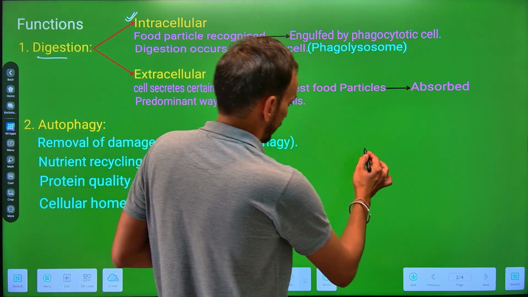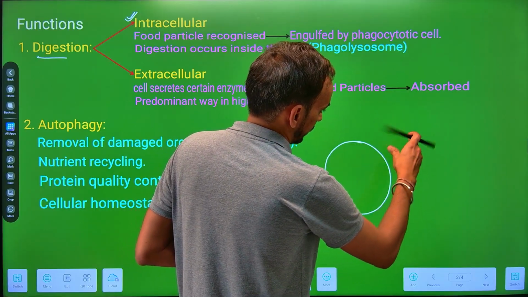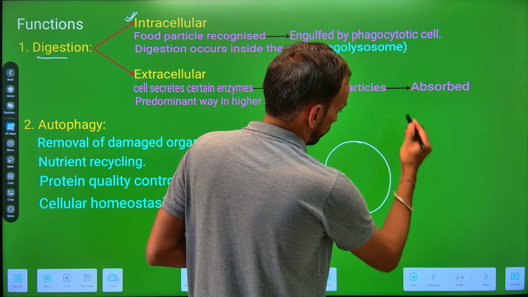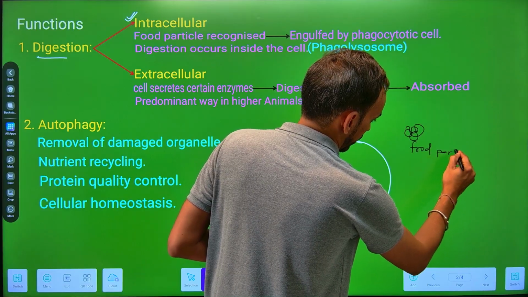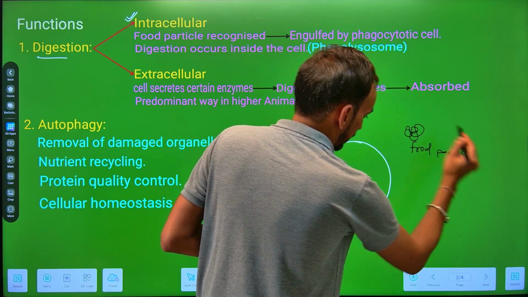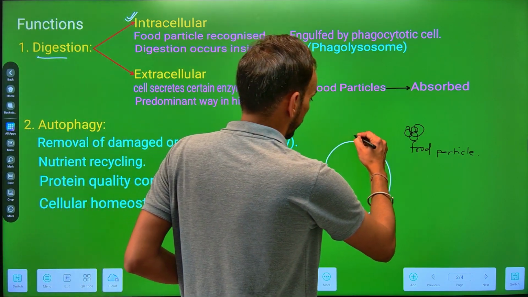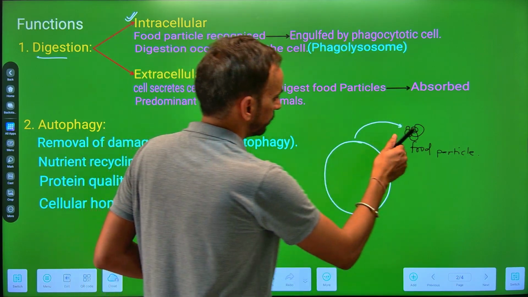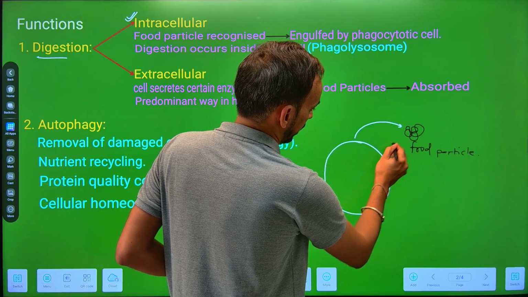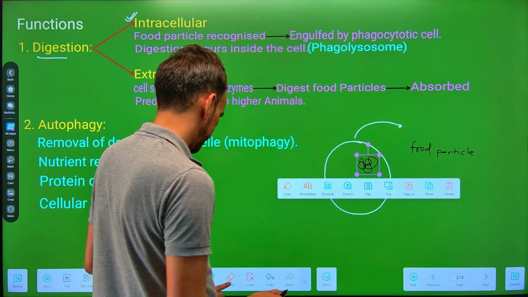In this intracellular digestion, the cell first recognizes the food particle. Suppose it is any food particle, and it is a phagocytotic cell. So the cell will first recognize this food particle, then this food particle is engulfed by this phagocytotic cell.